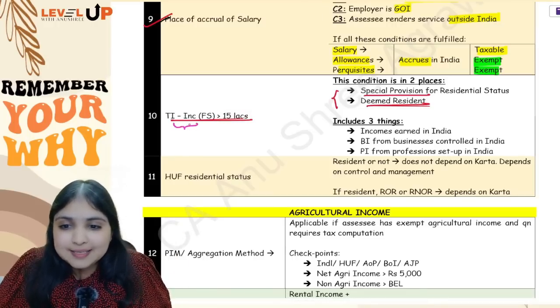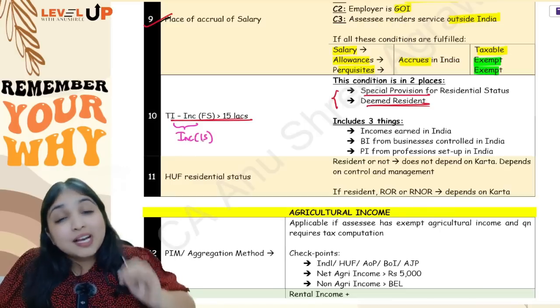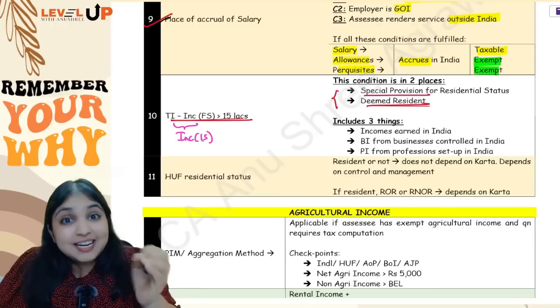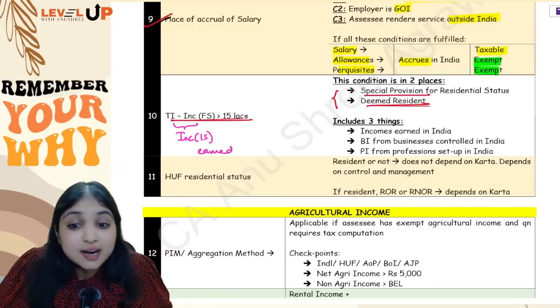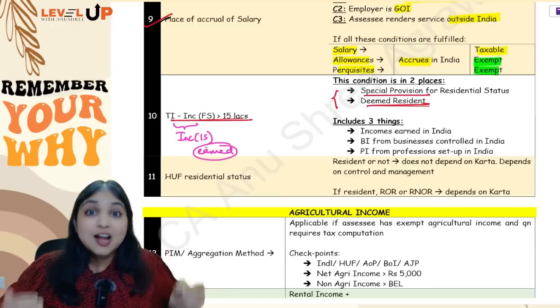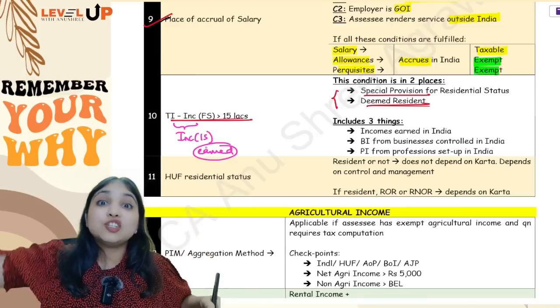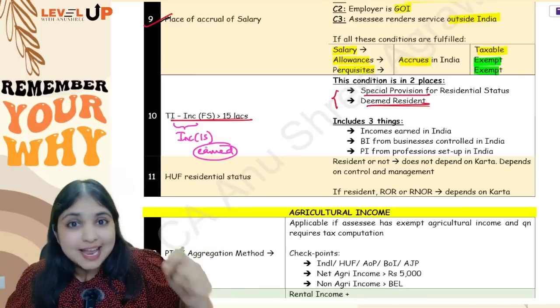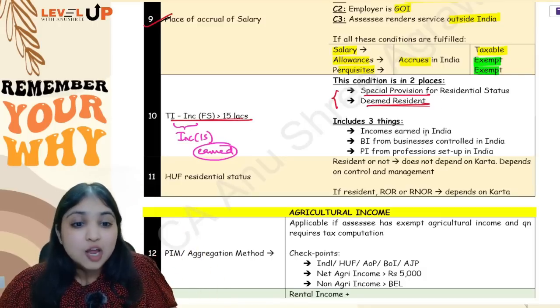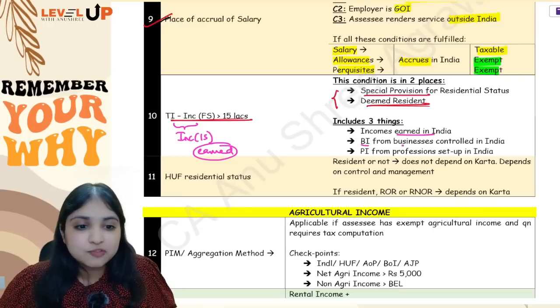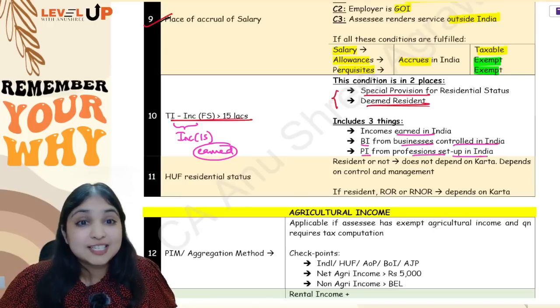Total income minus income from foreign sources means what? It means income from Indian source. Income from Indian source means what? Generally, income from Indian source means one income only, that is income which is earned in India. But however, for this 15 lakhs calculation alone, income from Indian source will mean three things, guys. Not only incomes earned in India, we will also cover business incomes from businesses which are controlled in India and professional incomes from profession which is set up in India.